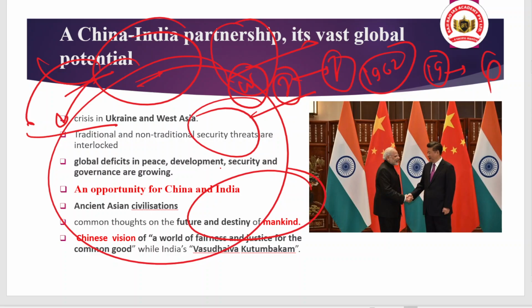This is highlighted in the vision of China and of India as well. Chinese vision says we want a world of fairness and justice for the common good, and India's principle says Vasudhaiva Kutumbakam, that means the world is one family.